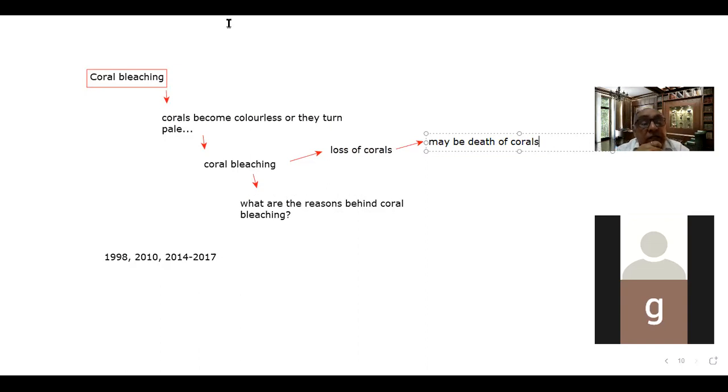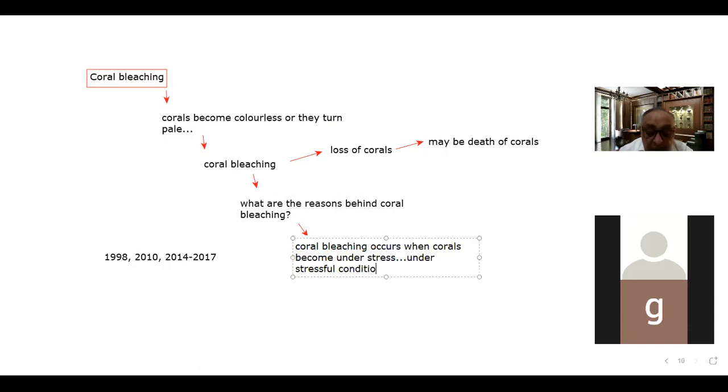Coral bleaching occurs when corals become under stress.